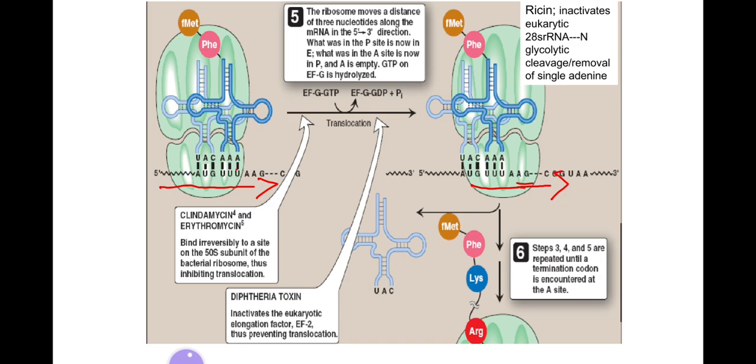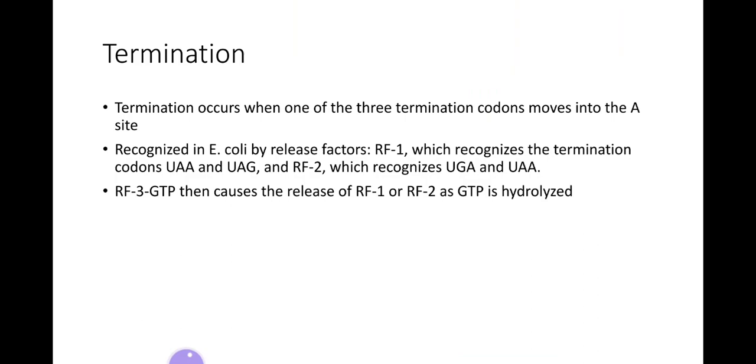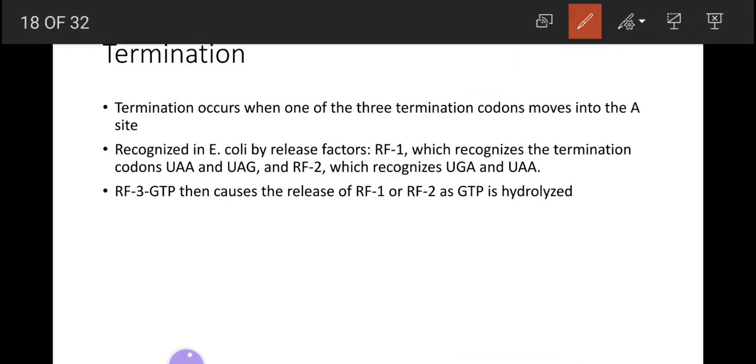These steps are repeated until a termination codon is encountered at the A site. How does termination occur? Termination occurs when one of the 3 termination codons moves onto the A site. These 3 termination codons are UAA, UAG, and UGA. They are recognized by releasing factors. Releasing factor 1 recognizes the 2 termination codons UAA and UAG. Releasing factor 2 recognizes UGA and UAA.